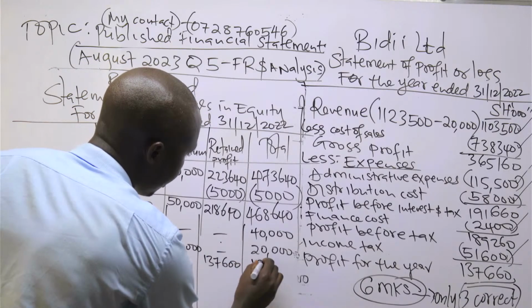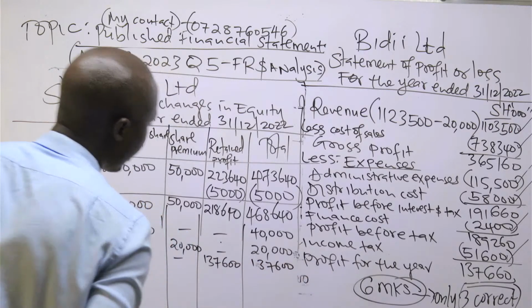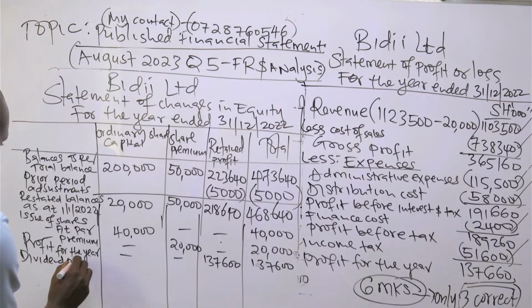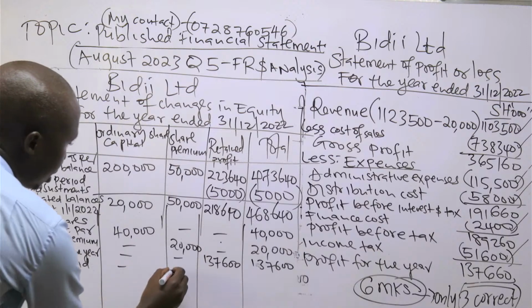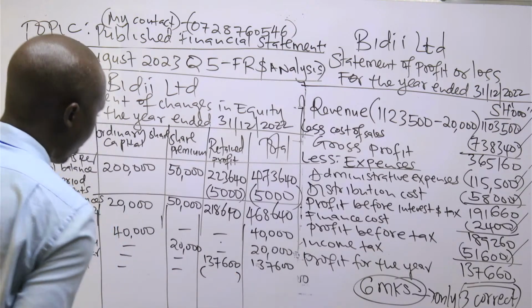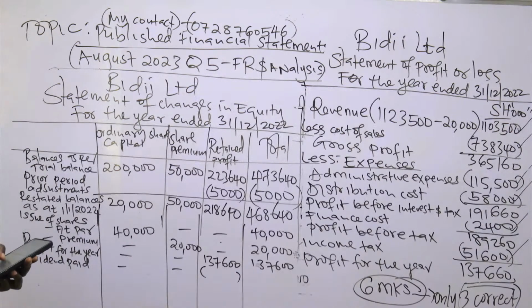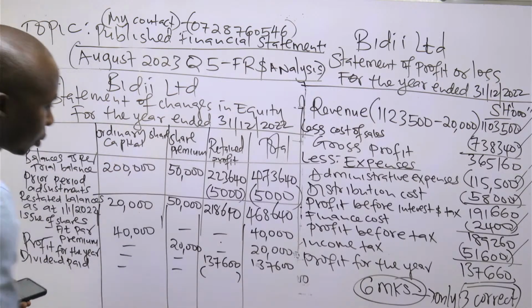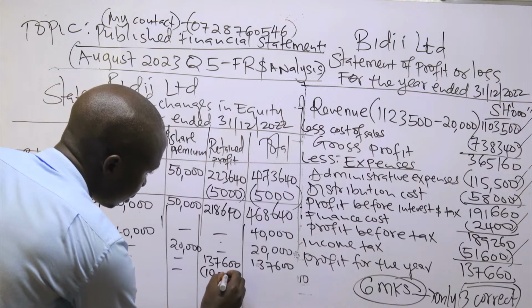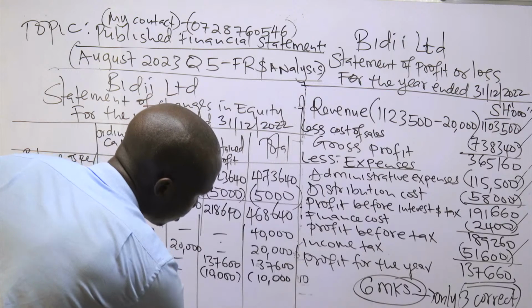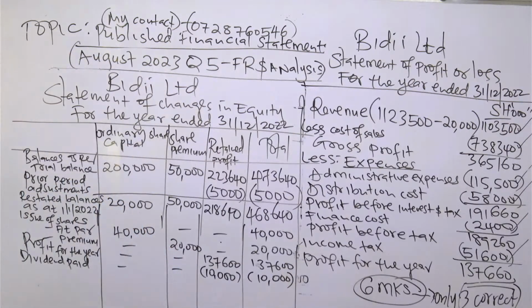So this is 137,600. Then there were dividends paid. Dividends paid will be paid out of profit. So dividends paid, from the question, is 10,000.